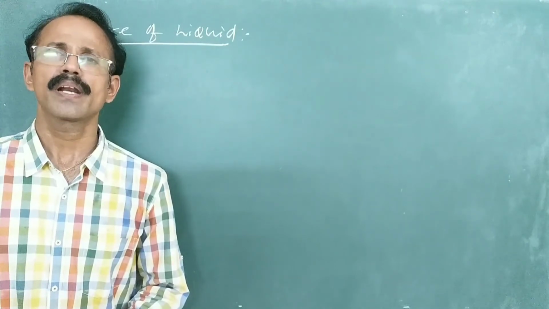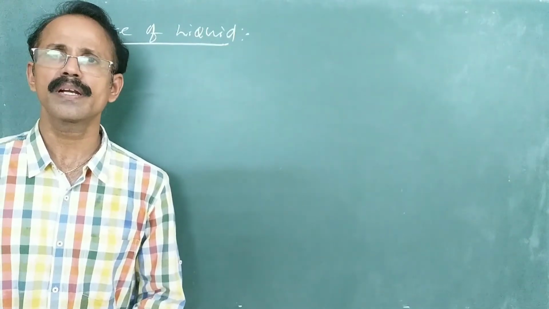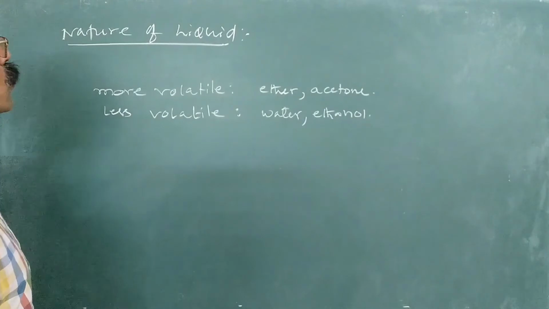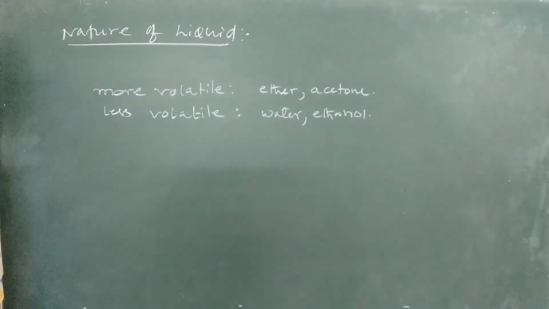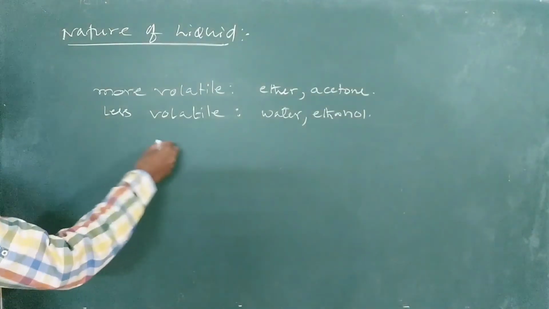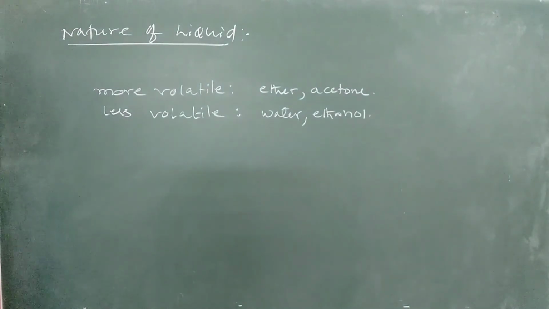So they are less volatile when compared to ether and acetone. Ether and acetone are more volatile, or their vapor pressure is high. Water and ethanol are less volatile liquids, and their vapor pressure is less.